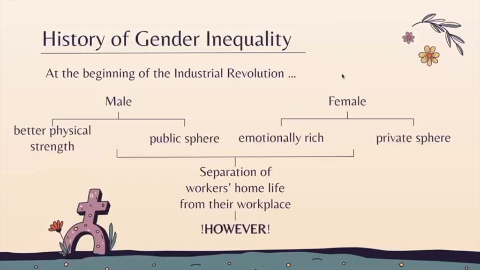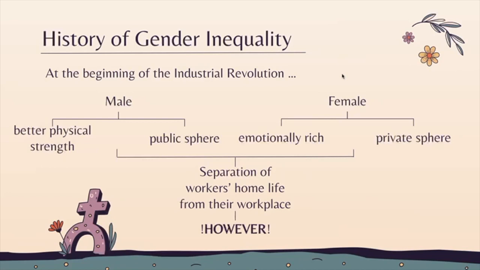At the beginning of the Industrial Revolution, as the manufacturing sector expanded and the factories grew, physically demanding and geographically distant jobs emerged, which favored male participation in the workforce because males generally have better physical strength, whereas females are considered emotionally richer and patient, so they could only occupy the private sphere related to the family. This leads to the separation of workers' home life from their workplace.